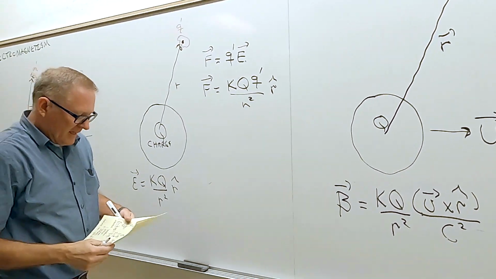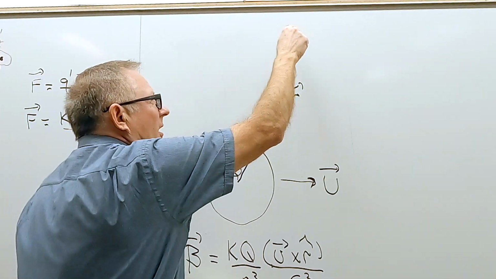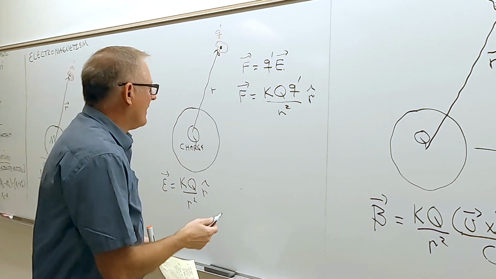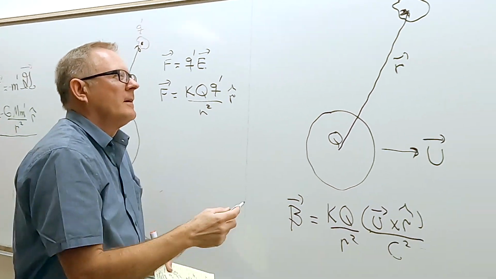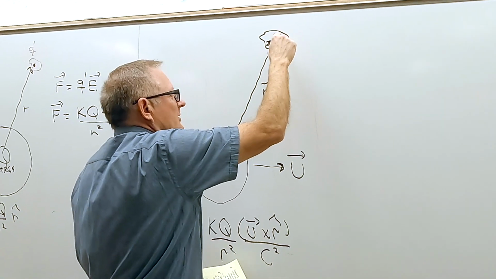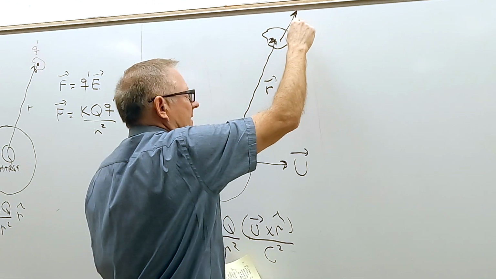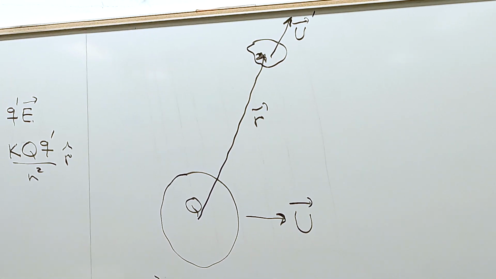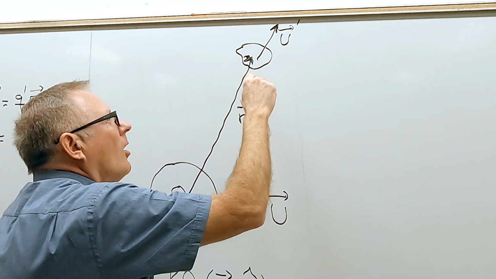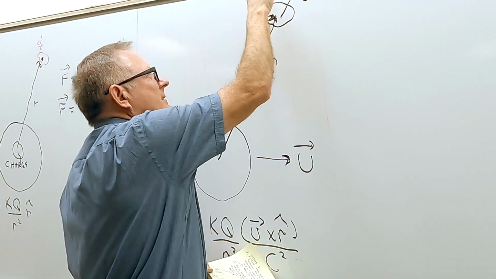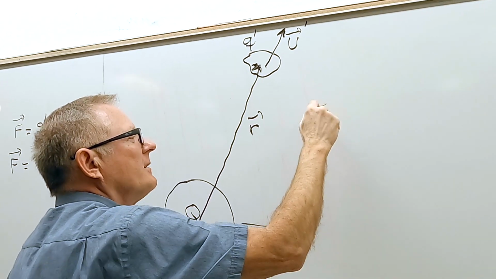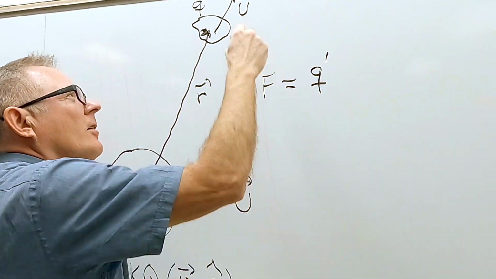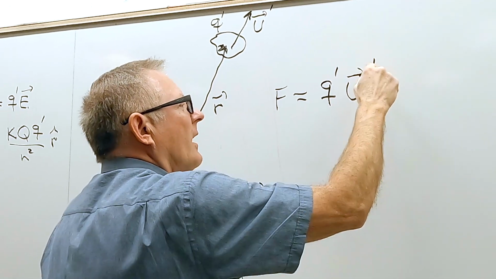Okay. And then if I put a moving charge, whatever is here has to be there. It couples to itself, just like whatever's here was there. We get a force. If there's a moving charge, maybe I'll call that one going this way at some speed, U prime. It's not in Mary's frame, it's just some other speed right there. Okay, and we can say this is some Q prime, and the force is equal to Q prime U prime cross B.